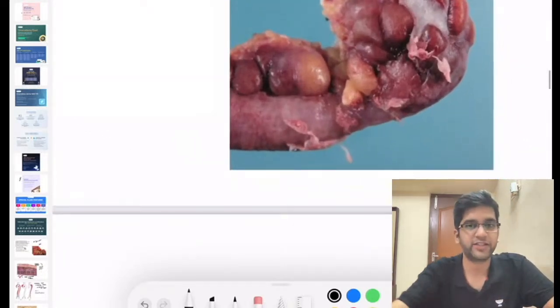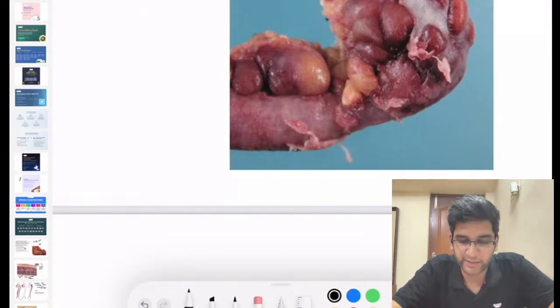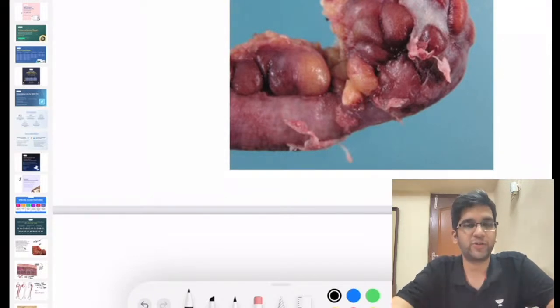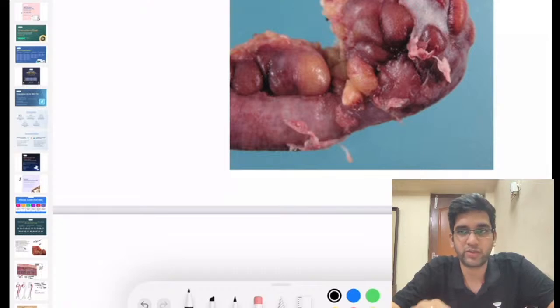Now, what do you see in the image? Can anyone explain the image? I am more into pathology. Clinically, you can definitely pick it as appendicitis, but what do you see in this image? It's a gross image of the appendix after removal. What do you see here?